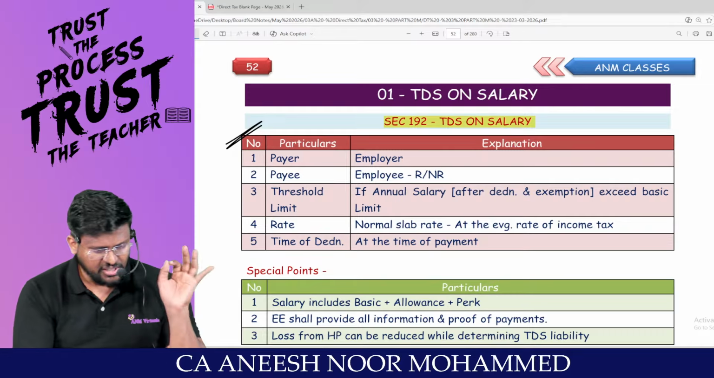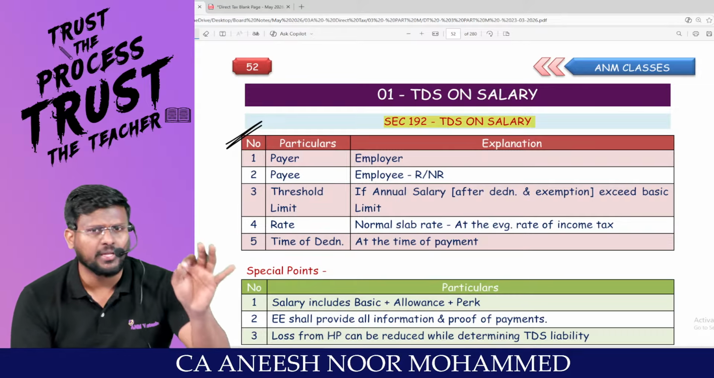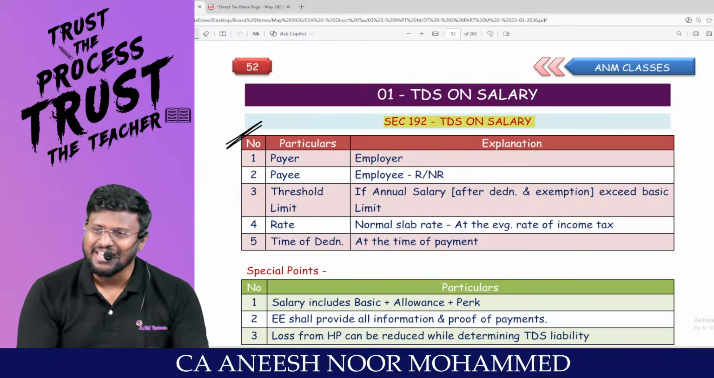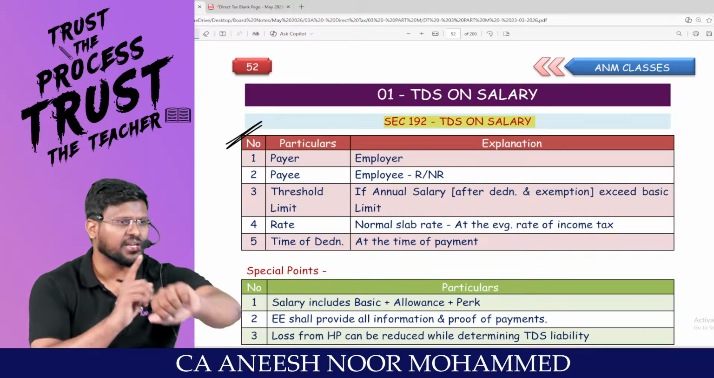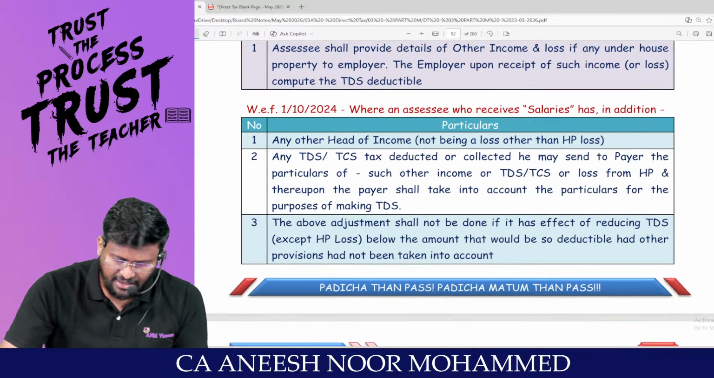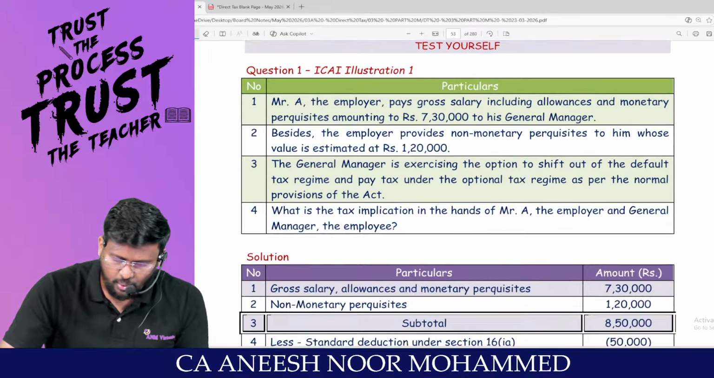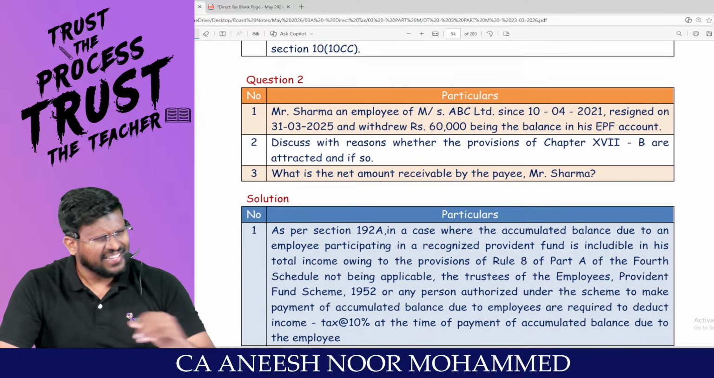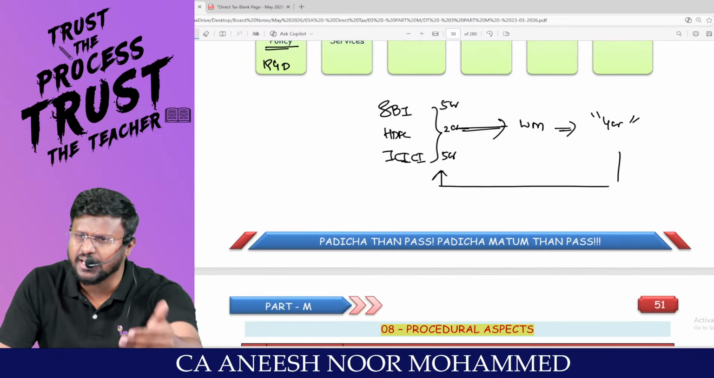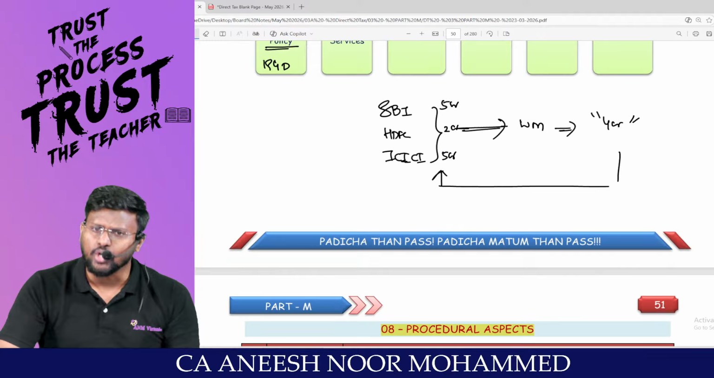If you take any section, who is the payer? That means who should make the payment? Who should get the payment, the recipient? What is the threshold limit? What is the rate at which you are liable to deduct the TDS? What is the time of deduction? That's it. If you are thorough with these basic 5 details, then anything to be discussed and questions, we can solve from that area. That's it. One section means one table, tuck, and the application, ICAI, illustration and book back. Then and there we'll be solving.